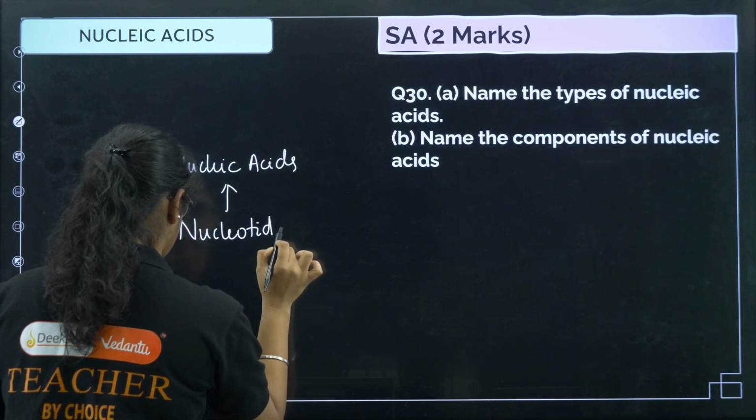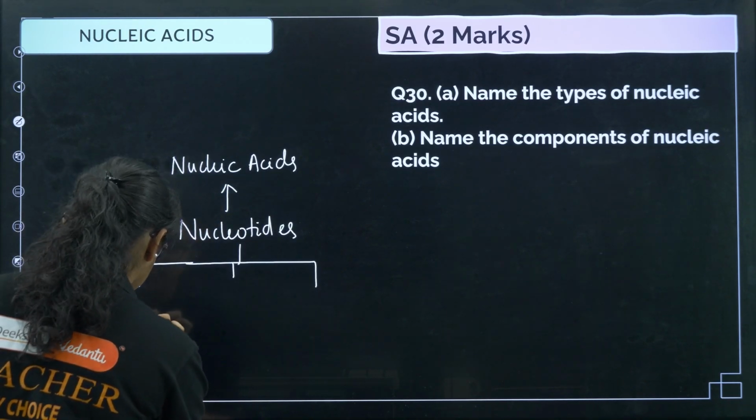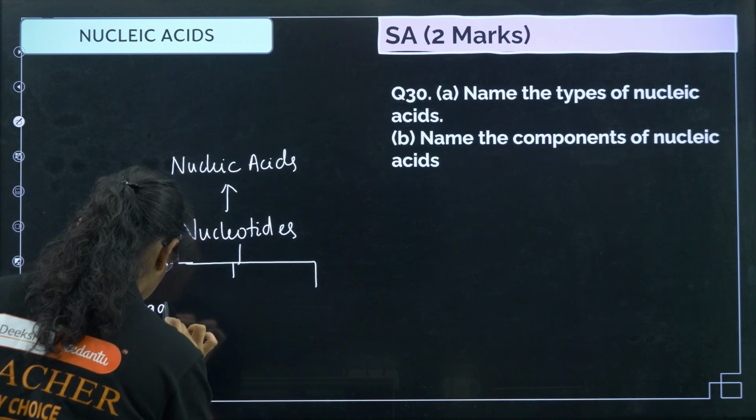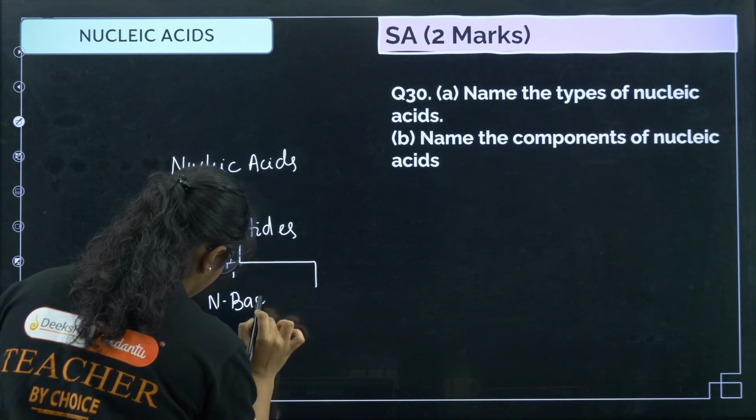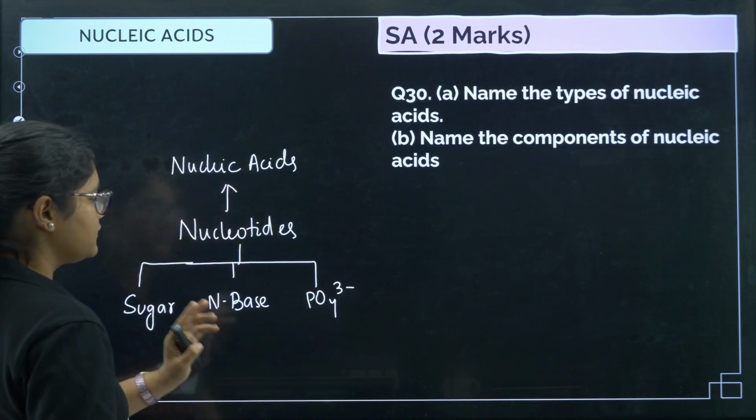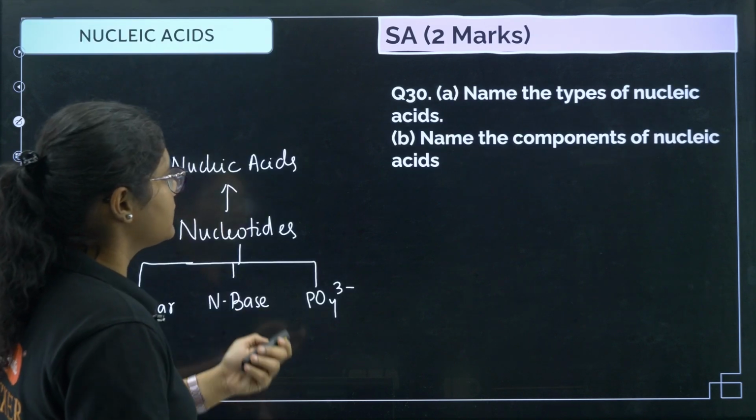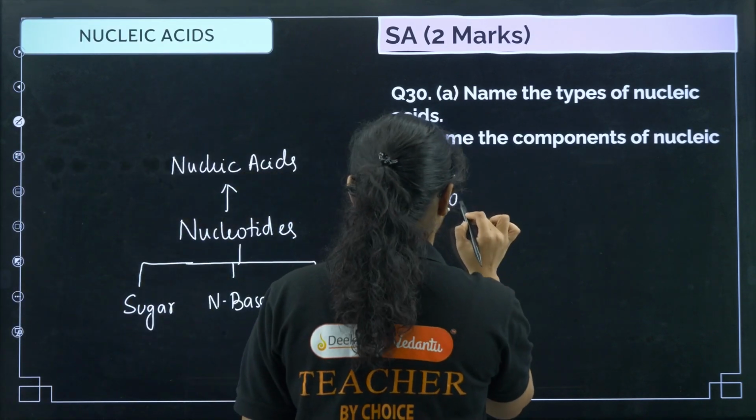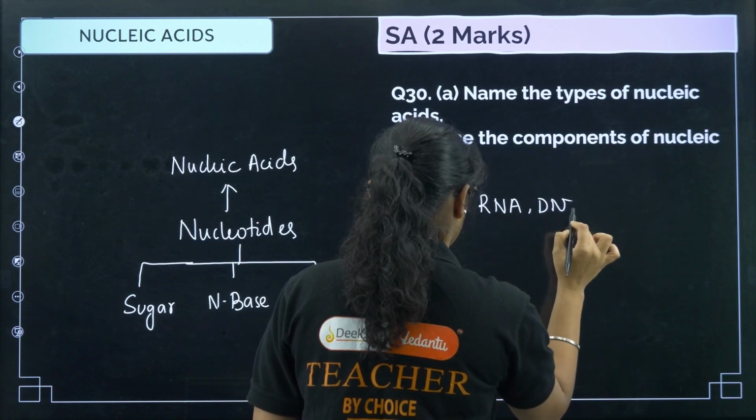Nucleic acids are the polymers of nucleotides. Now nucleotides have 3 things: one is sugar, one is nitrogenous base, and another is phosphate group. These are the 3 things present in one nucleotide. So what are the types of nucleic acids? I can write RNA and DNA, right?